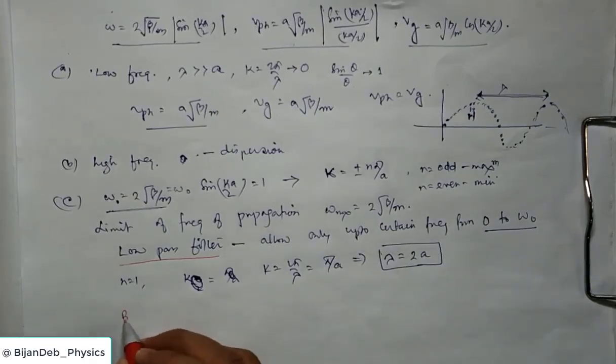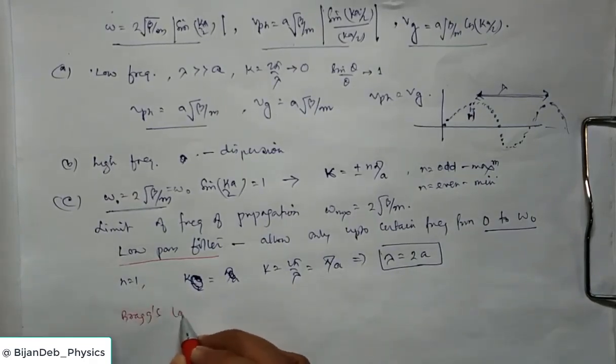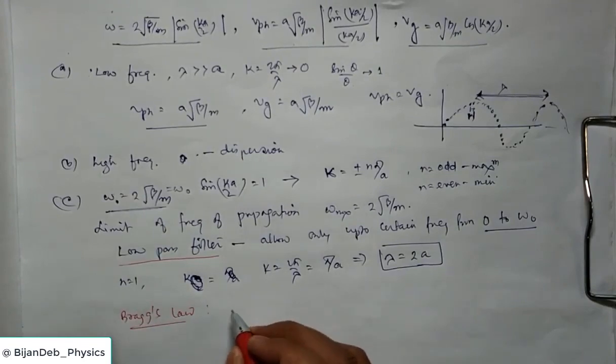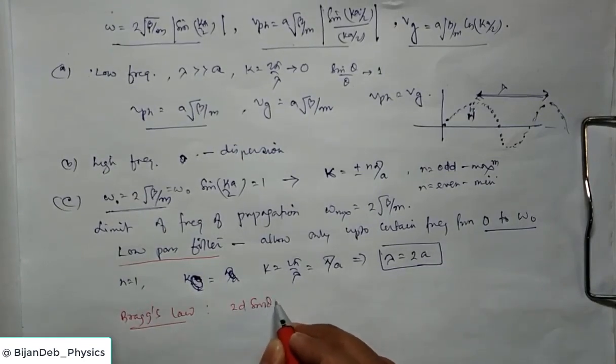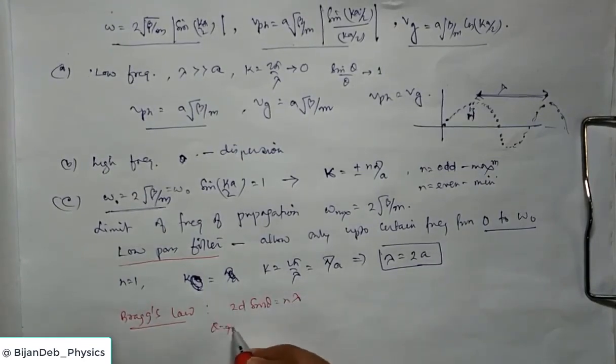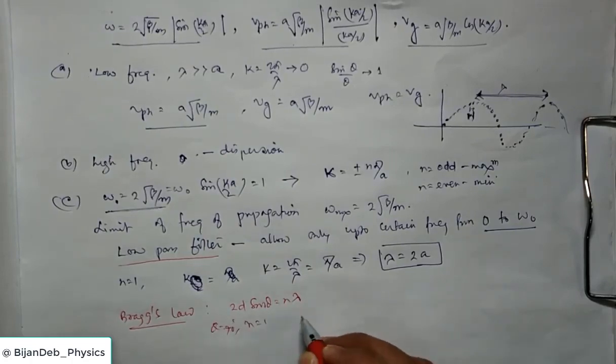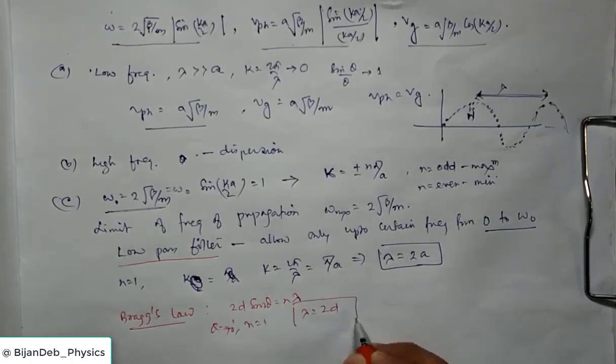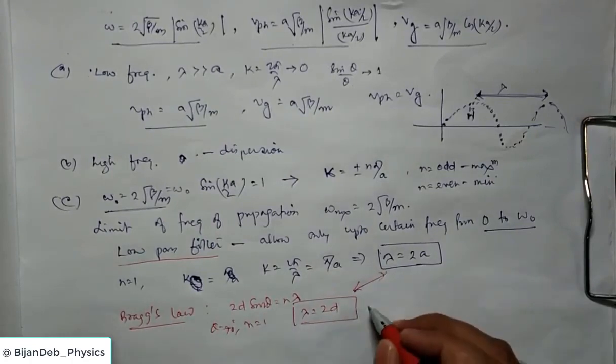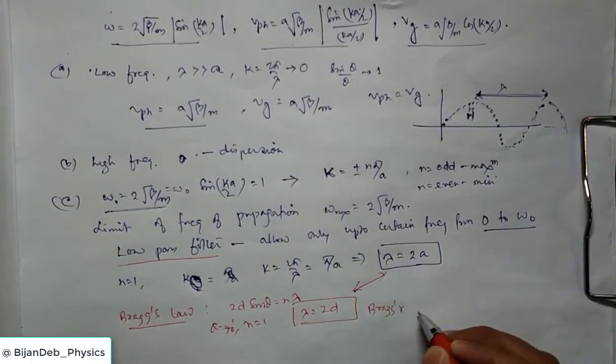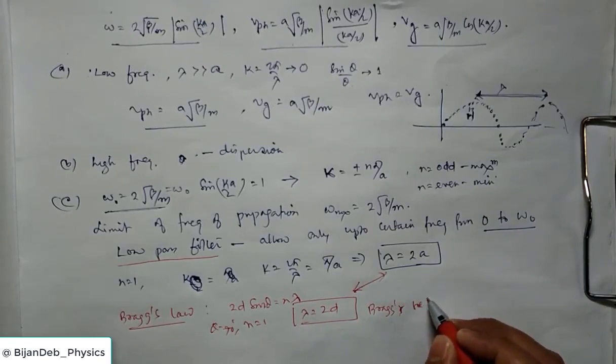Now from Bragg's law of X-ray diffraction also we get 2d sin theta equal to n lambda. Now if theta is 90 degrees, meaning normal incidence, and n equal to 1, here also we get lambda equal to 2d. So these two are very similar relations. So this is Bragg's reflection.